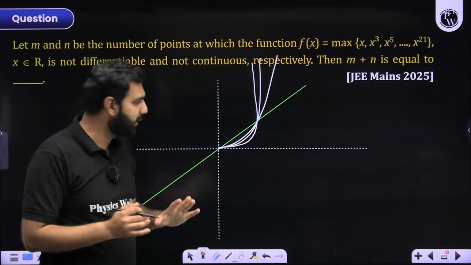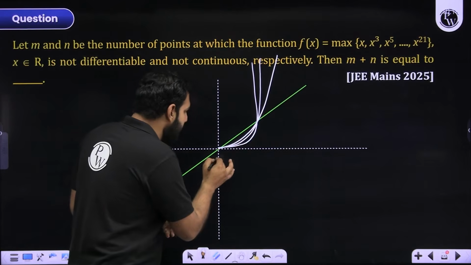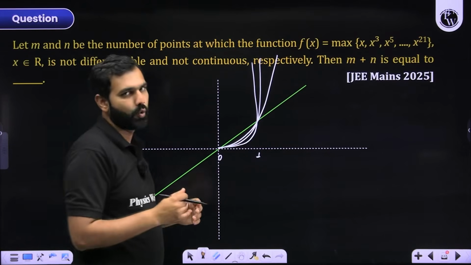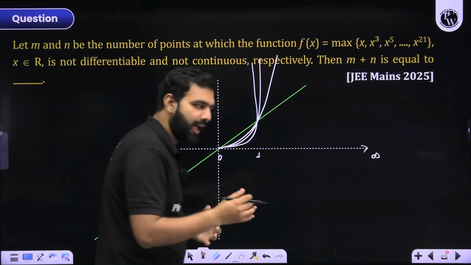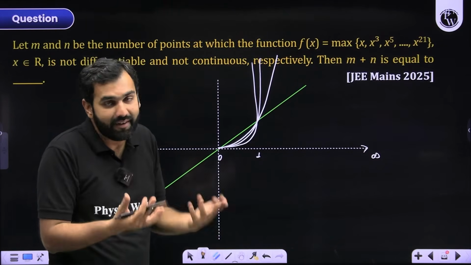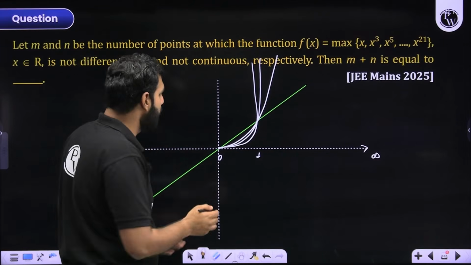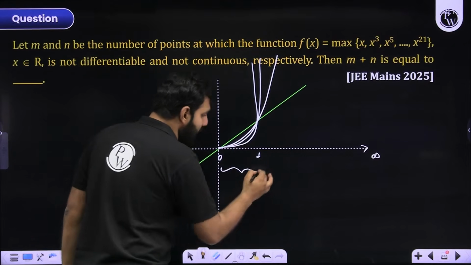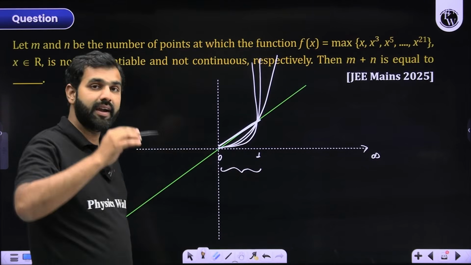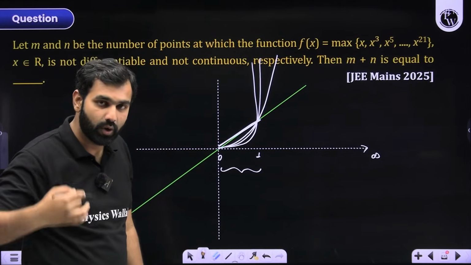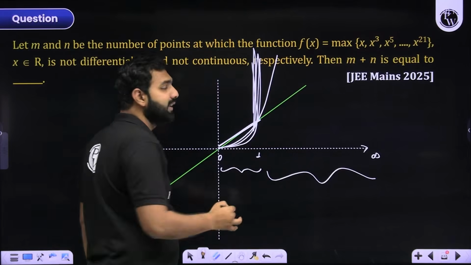All I'm trying to make you understand is that the higher the power of x you take, the lesser value it will have between 0 and 1. I hope you all know it. But from 1 to infinity, the higher the power of x, the higher the value it will take. We all know this. So I'll use that simple phenomenon. Between 0 and 1, x to the power 1 will be the greatest among x, x cube, x to the power 7 and all. But between 1 and infinity, x to the power 21 will be the greatest.